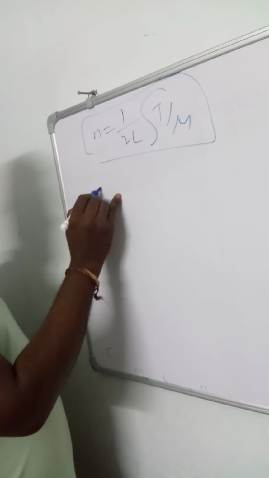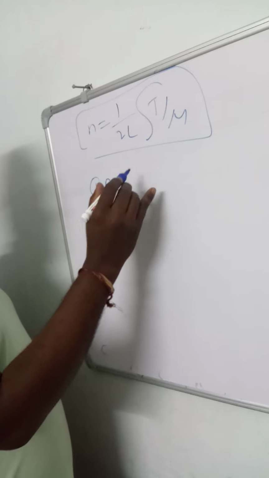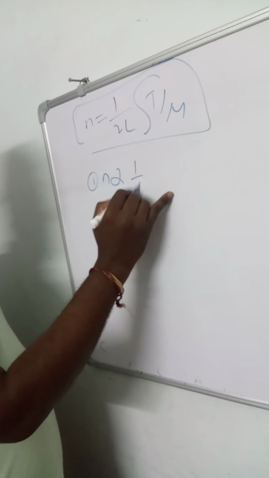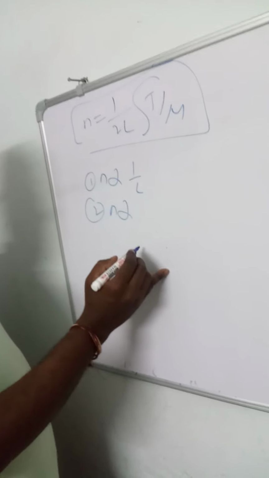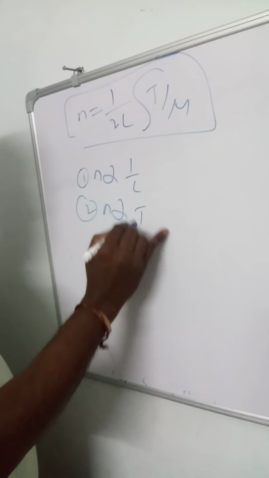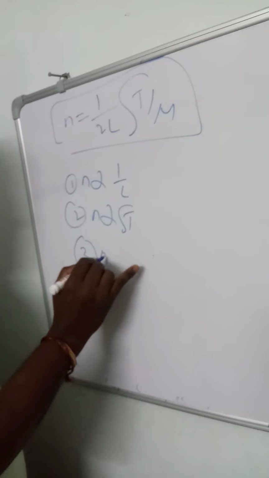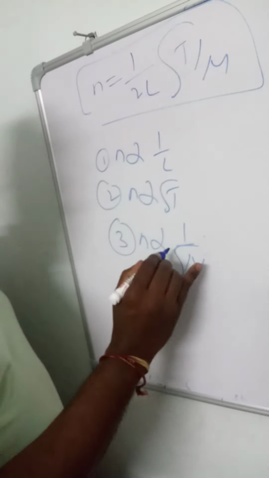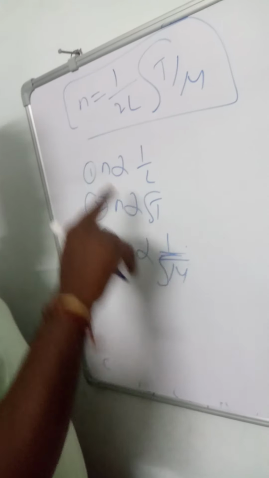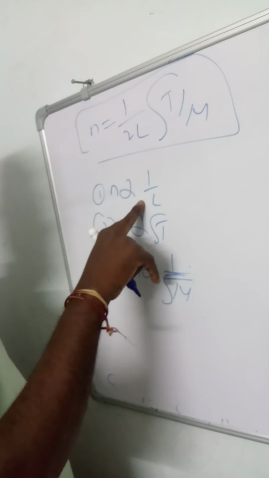First law: the fundamental frequency is inversely proportional to the length. Second law: the fundamental frequency is directly proportional to the square root of the tension. Third law: the fundamental frequency is inversely proportional to the square root of the linear density. Again I will explain. First equation, the fundamental frequency is inversely proportional to the length.